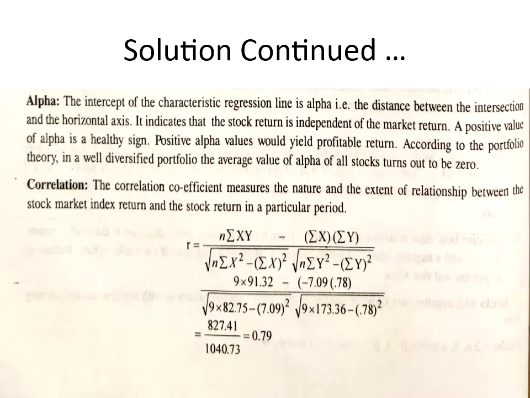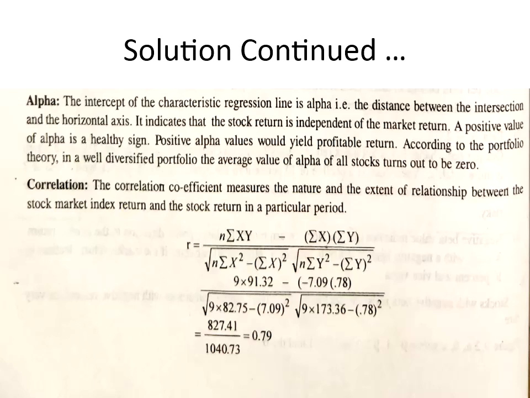Now if I still want to continue and find out the correlation coefficient, students, the correlation means what? If the stock market moves by 1%, how much will my stock return move, whether it moves in the positive direction or in the negative direction. So it can be positively correlated, negatively correlated, or sometimes neutral. As I mentioned earlier, the correlation coefficient measures the nature and extent of the relationship between the stock return and the index return in a particular period.